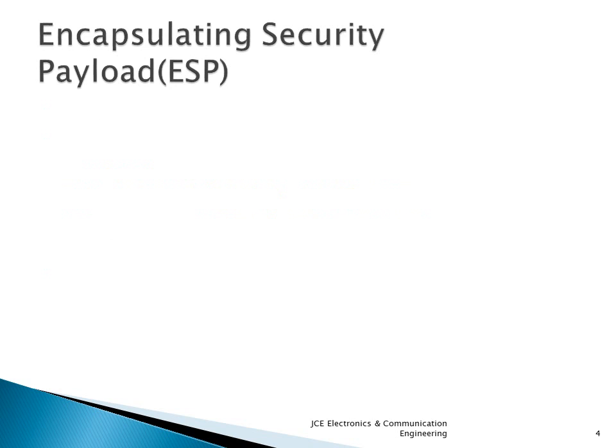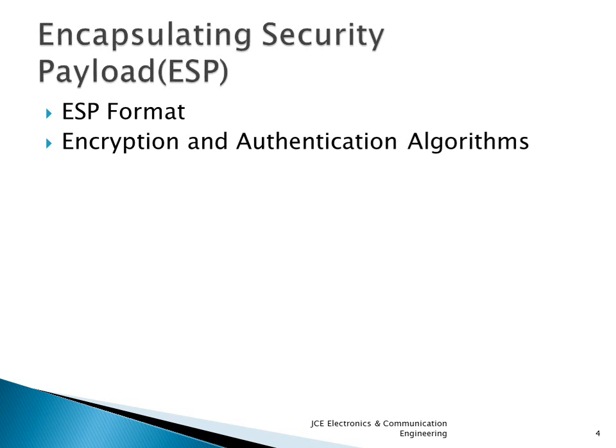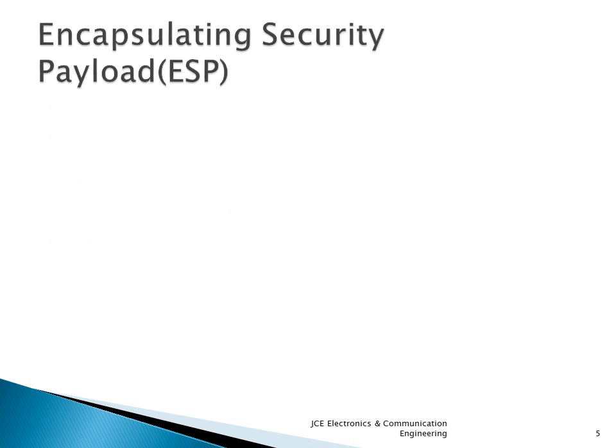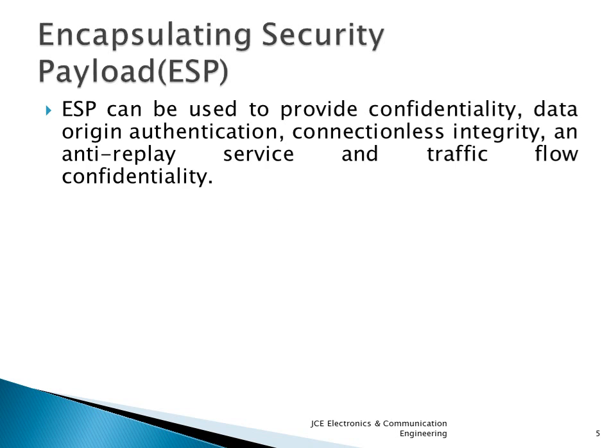Now coming to encapsulating security payload, ESP. In this, the subtopics are ESP format, encryption and authentication algorithms, padding, anti-replay service, transport and tunnel. Encapsulating security payload, that is ESP, can be used to provide confidentiality, data origin authentication, connectionless integrity, anti-replay service and traffic flow confidentiality.